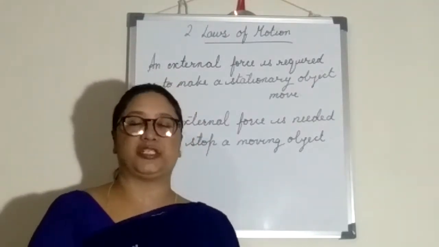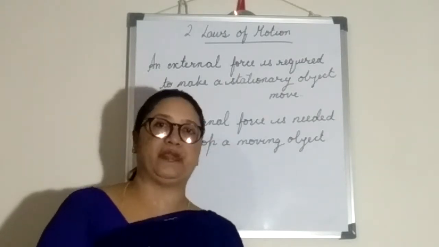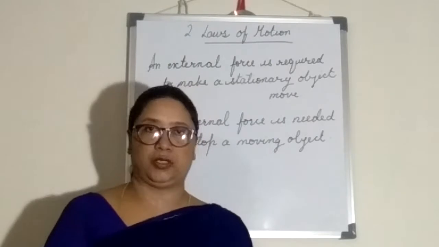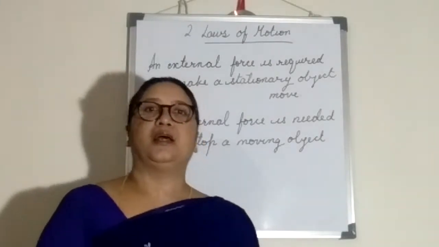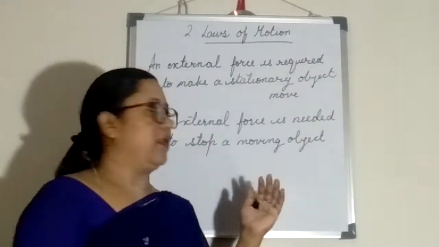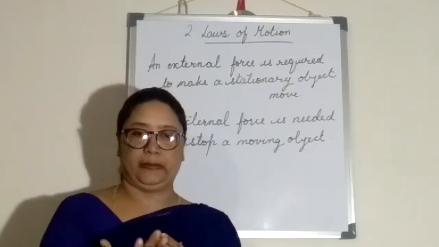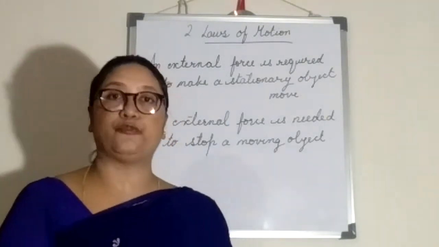So that is the frictional force. We all know, in your previous classes also, you must have studied what is frictional force. Okay? Correct? So again, that frictional force we can call an external force.